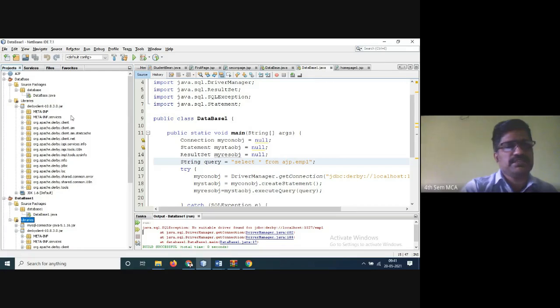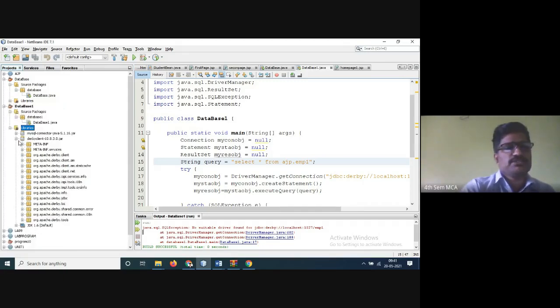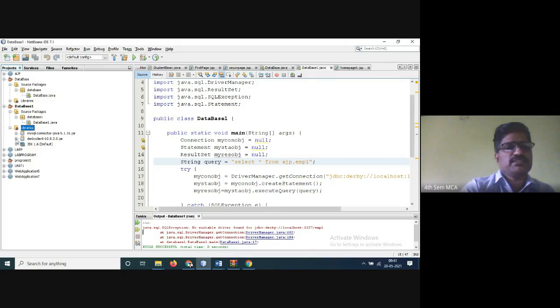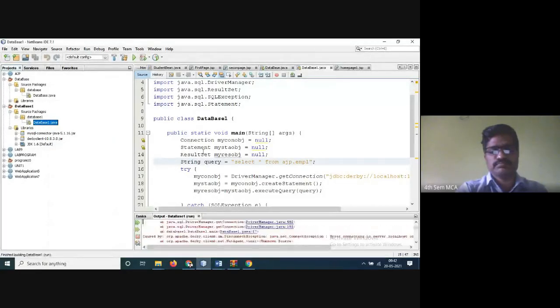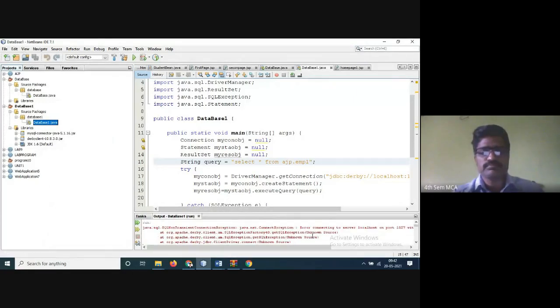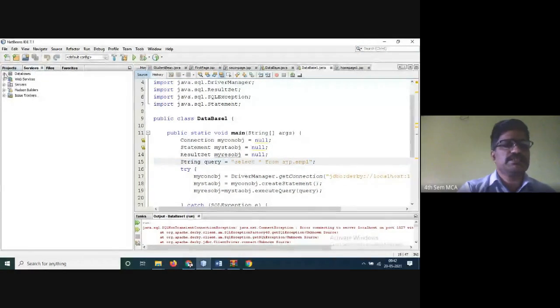These are the files and services under this Derby client. On the client side you need to install all this software. That means only one file will take care of it, Derby client 10.8.3.0. So now I'll just run this program. What will happen? See here. SQL exception. So I have to run the database here.